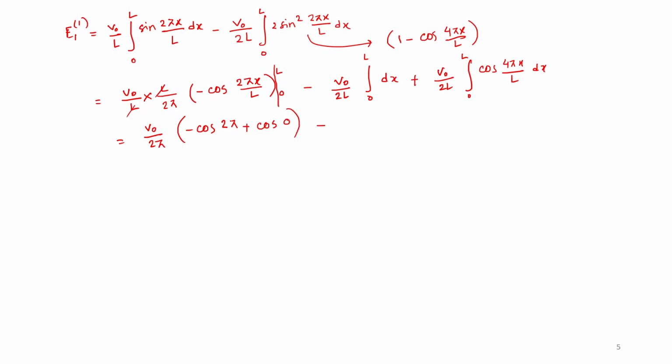This is 1. Then what is cos 2 pi? That is cos 0 in itself, right? So eventually you will see this whole term is 0. 1 minus 1 plus 1 it will be 0. Then 1 minus 1 is 0, and over there it becomes 0 minus 0, so it becomes 0. So E1 is equal to 0, I got that part.